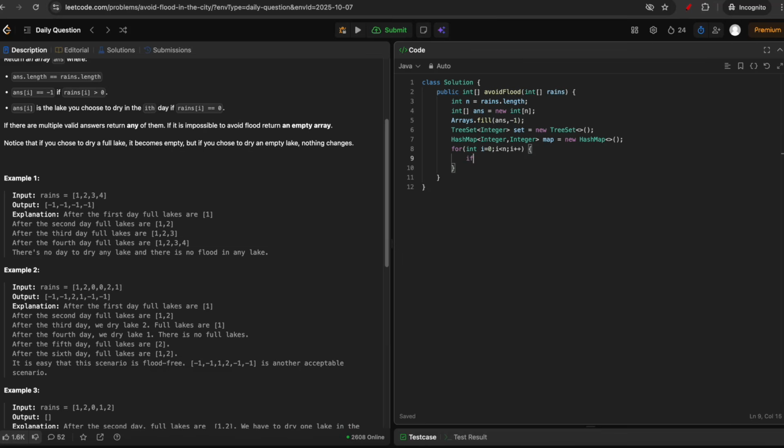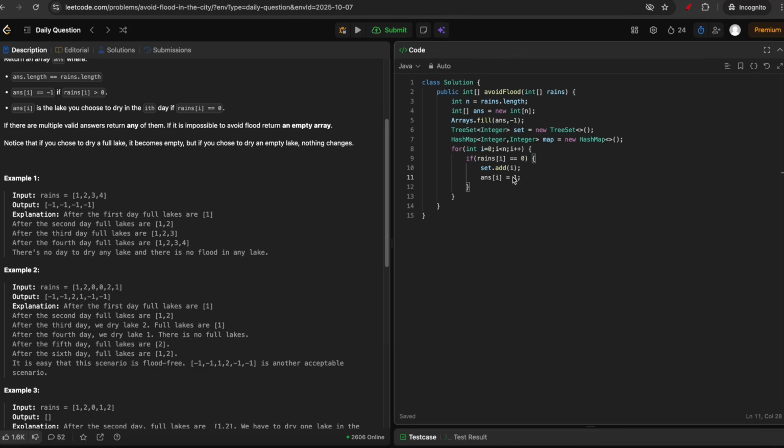So first, if we have rains[i] equal to 0, that means it's a dry day, so we add that particular day in the set, set.add(i), and currently we have all -1, so we'll just set answer[i] to be 1.